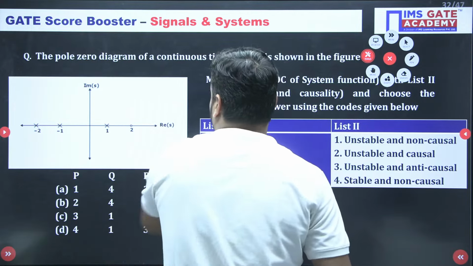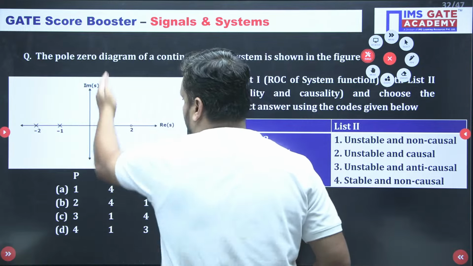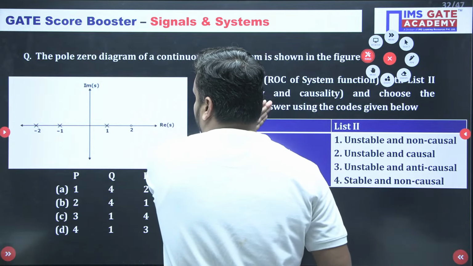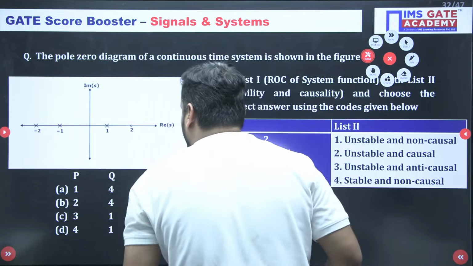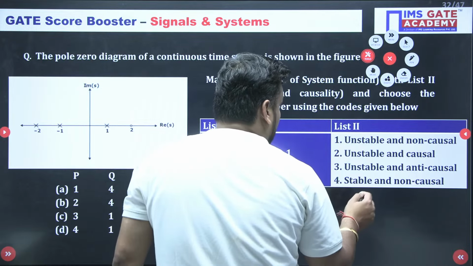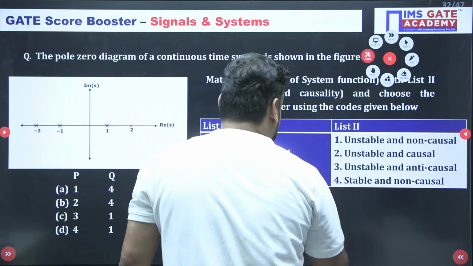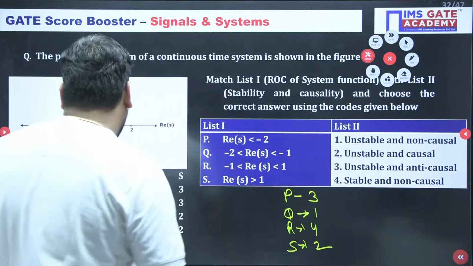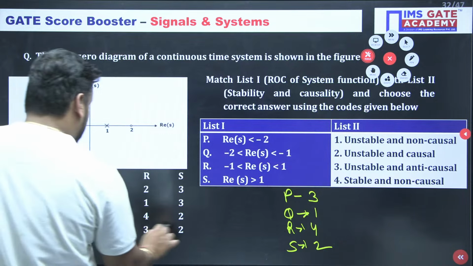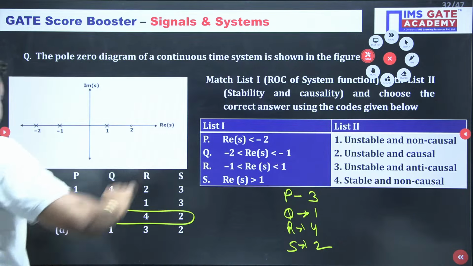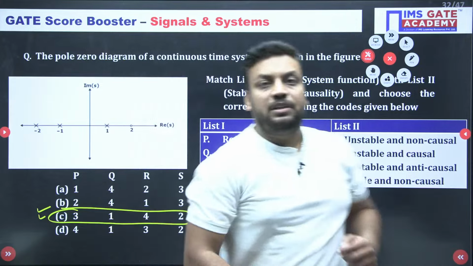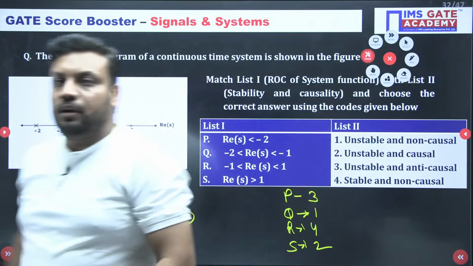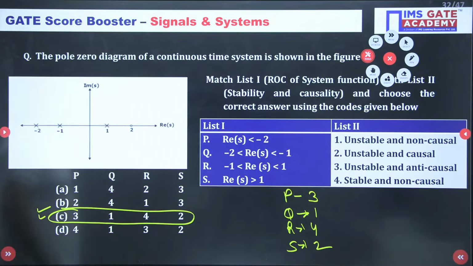And real part of s is greater than 1. It means ultimate ROC is greater than 1. It means right-sided. It means causal but unstable. Causal but unstable, B. It means S goes to 2. So 3142. 3142, exactly Chennai Super Kings. 3142 means CSK. Is it clear? Chennai, Nutan, Akansha, Soumya, Shabash. C for Chennai.